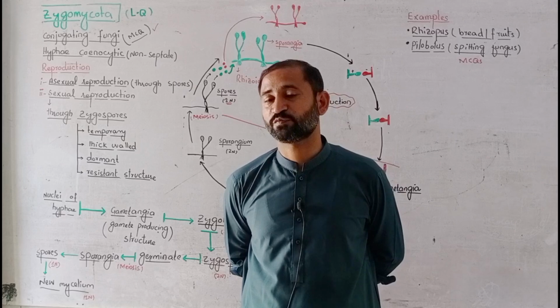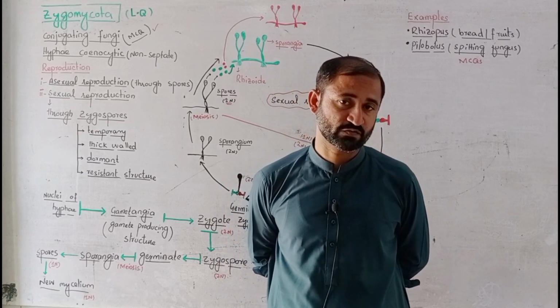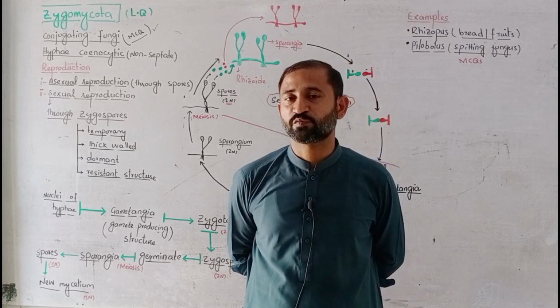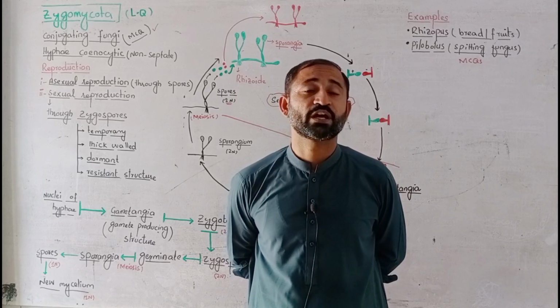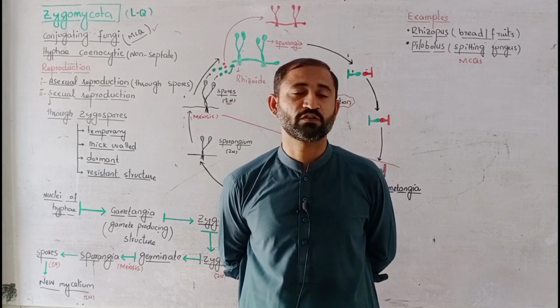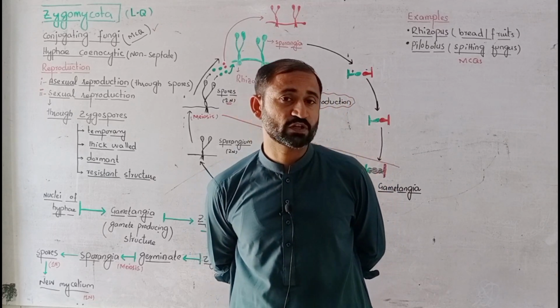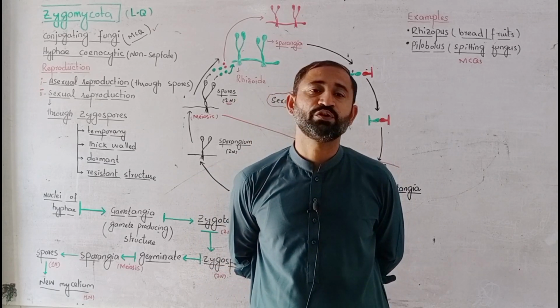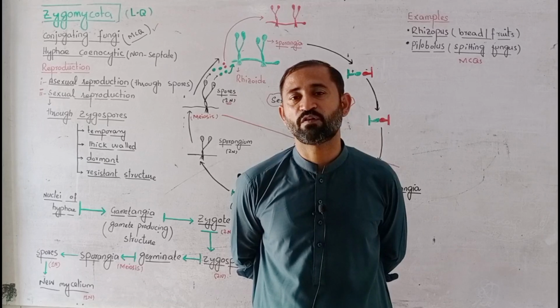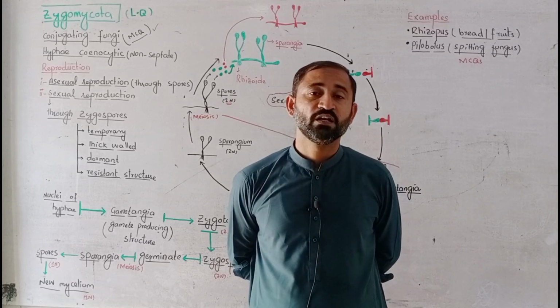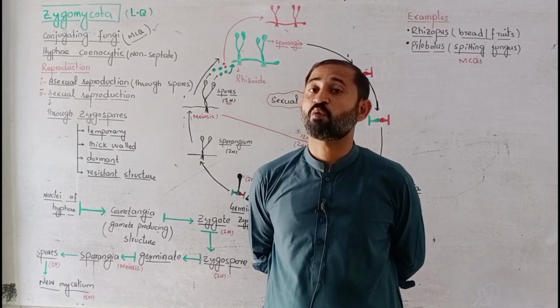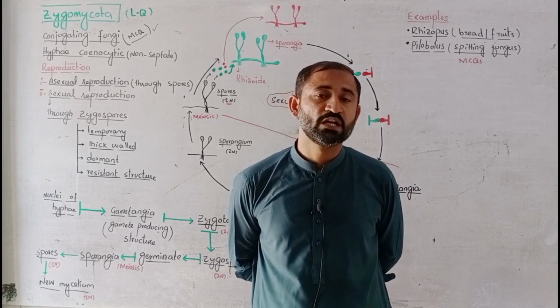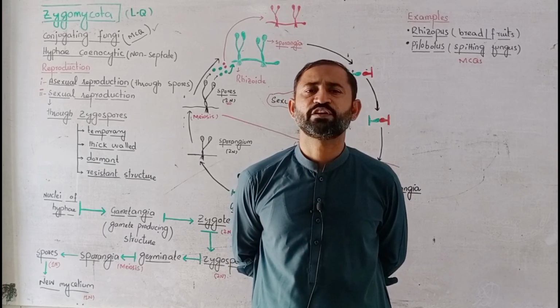Their asexual spores are called conidia, whereas their sexual spores are known as zygospores. We have already learned about asexual reproduction through conidia in the topic of asexual reproduction in fungi, whereas sexual reproduction is different in different groups.